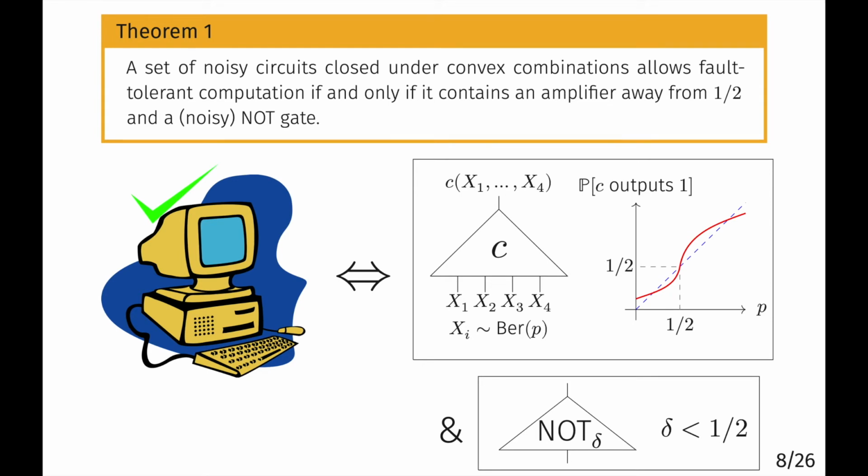And this was not so surprising because all of the prior results that showed some positive construction of fault-tolerant computation went through amplifiers. They essentially used a small circuit that behaved as an amplifier as long as the noise rates were sufficiently low. And then they used that as sort of a noisy majority gate to amplify their success probability and keep the failure rate bounded. So our contribution was to formalize this connection.